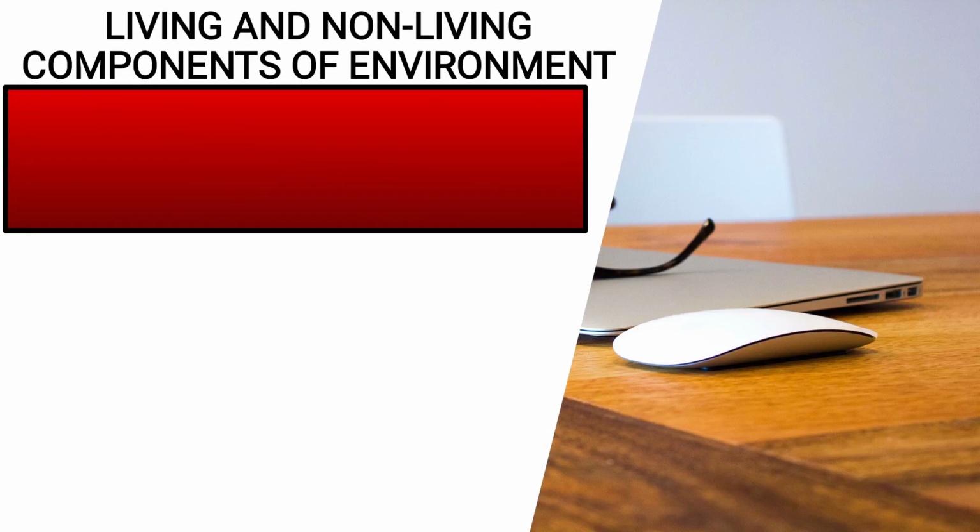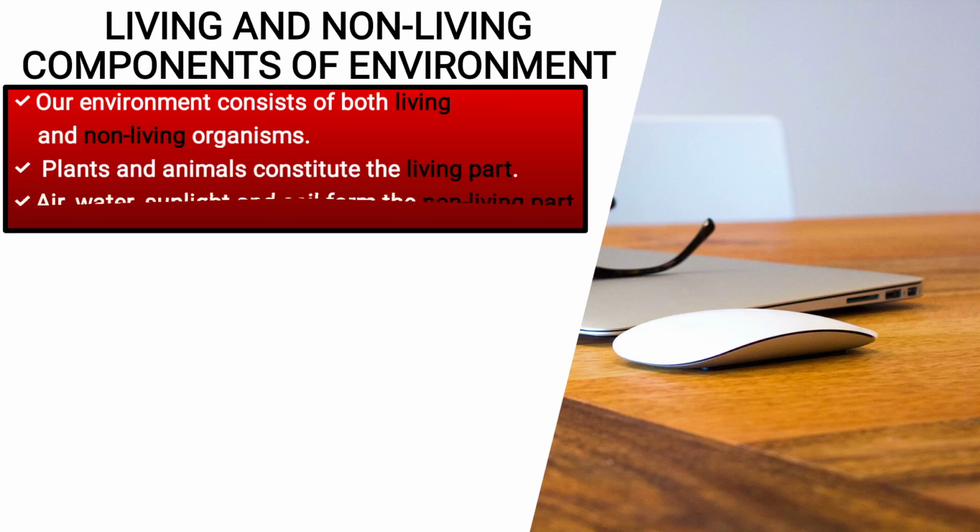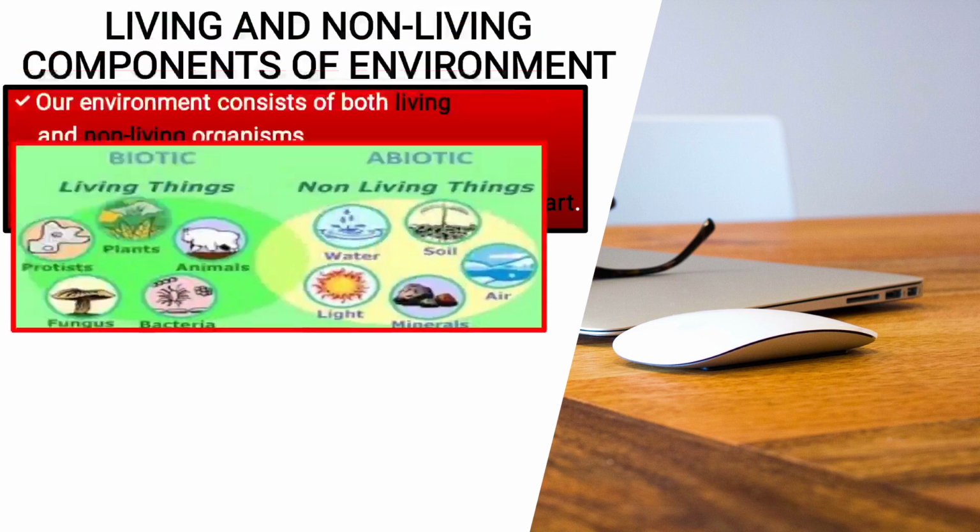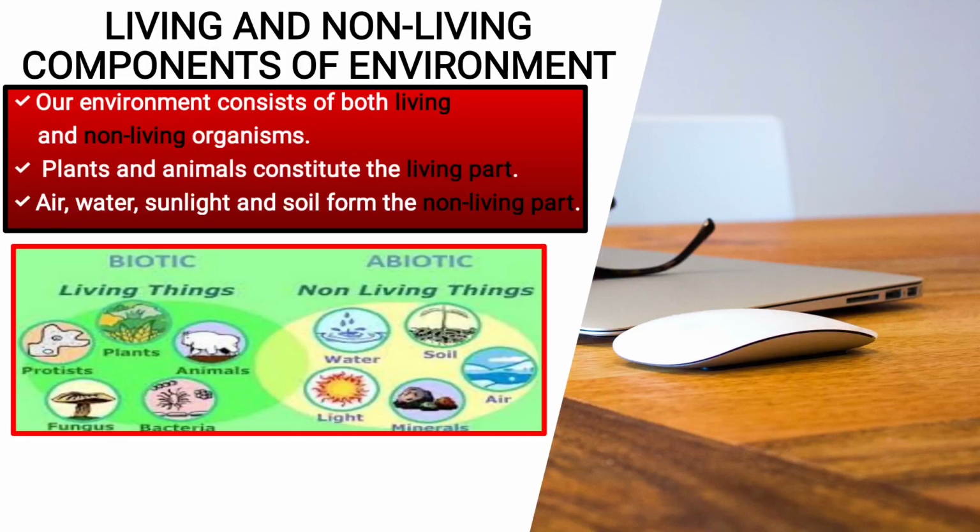So in this presentation we will learn living and non-living parts of the environment first. Our environment consists of both living and non-living organisms. Plants and animals constitute the living part, means plants and animals make the living part of the environment. Air, water, sunlight and soil form the non-living part of the environment. As you see in the image, both living and non-living parts are given. Living things are also called biotic and non-living things are also called abiotic.